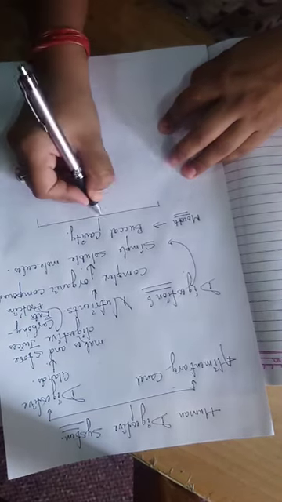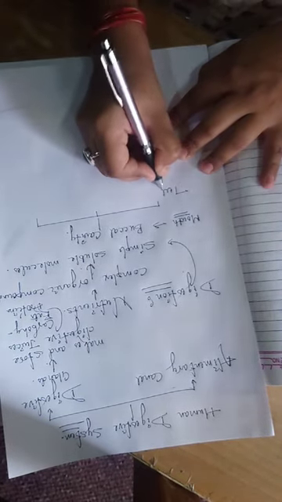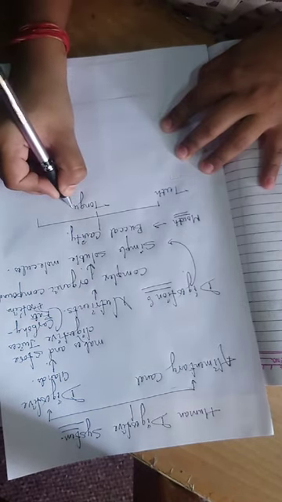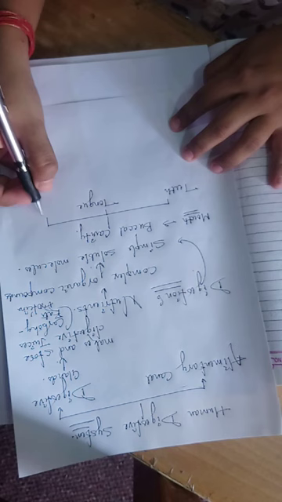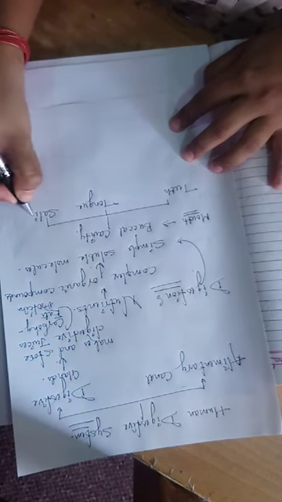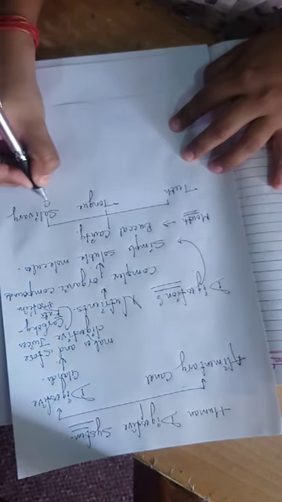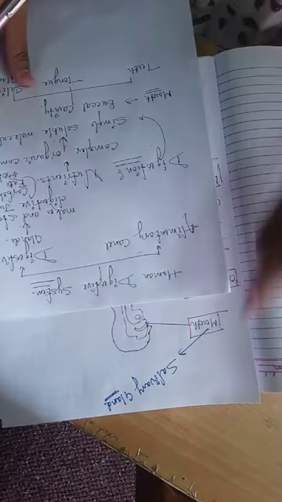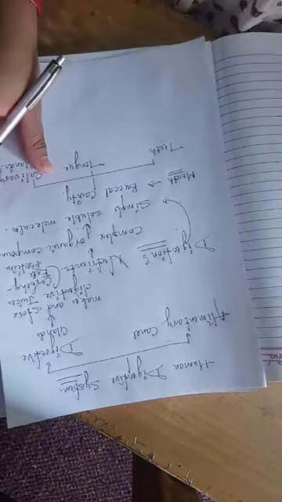It comprises teeth, tongue, and, as I told you before, salivary glands.